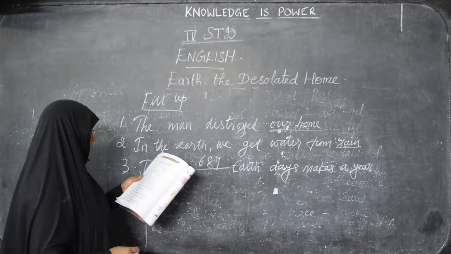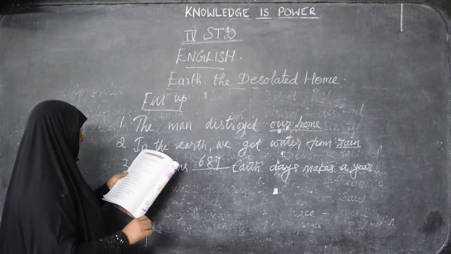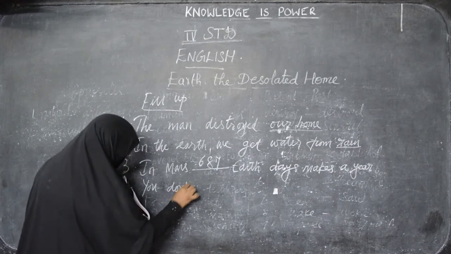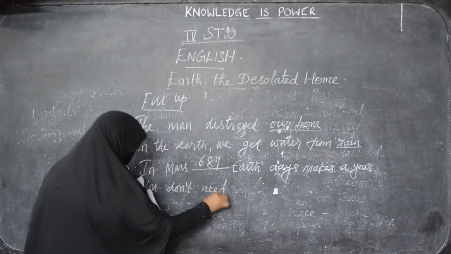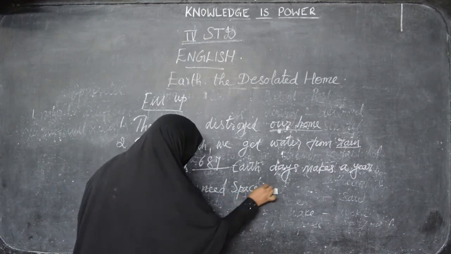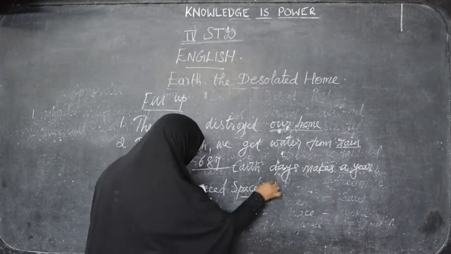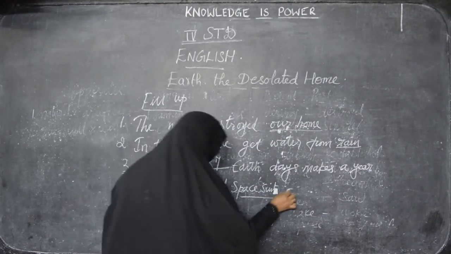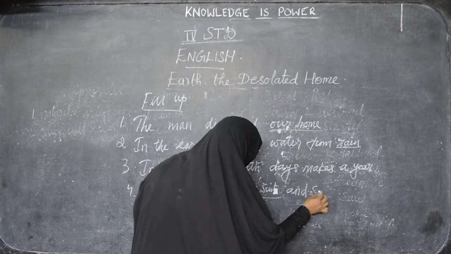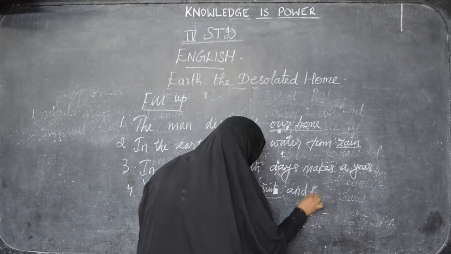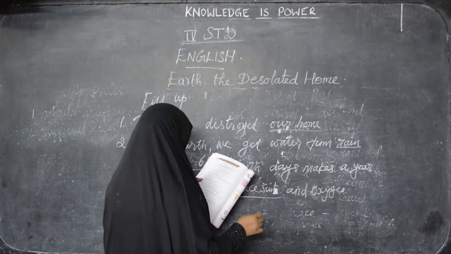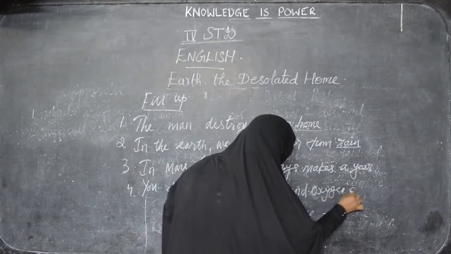Then next one, you don't need dash and dash in the Earth. You don't need space suit and oxygen in the Earth, but in Mars it is very necessary. Without oxygen cylinder and space suit, we can't live in the Mars.